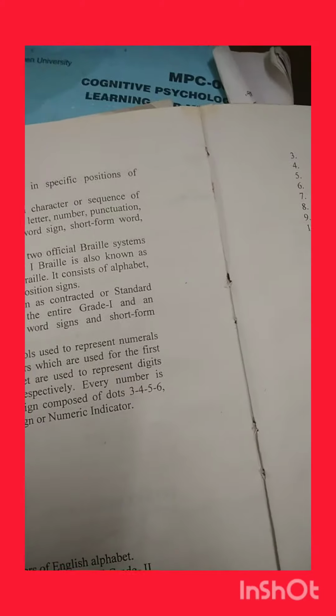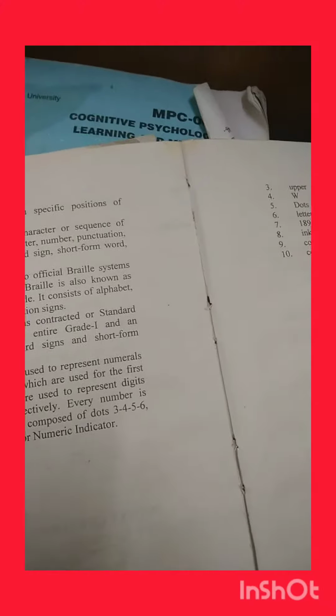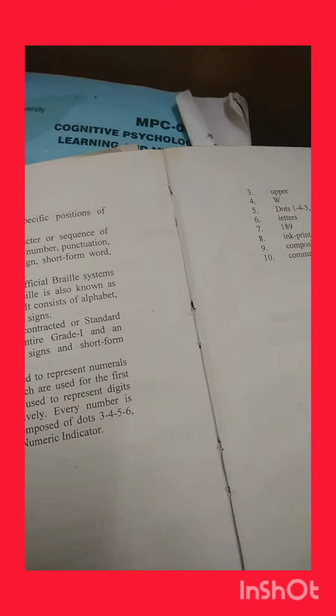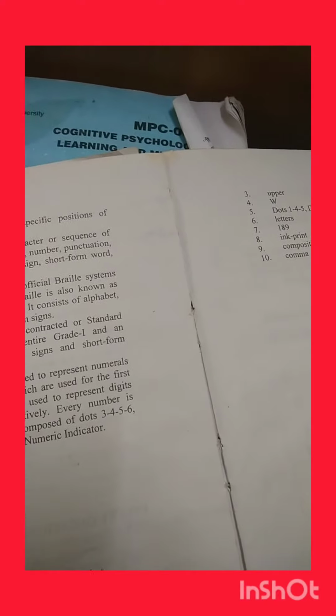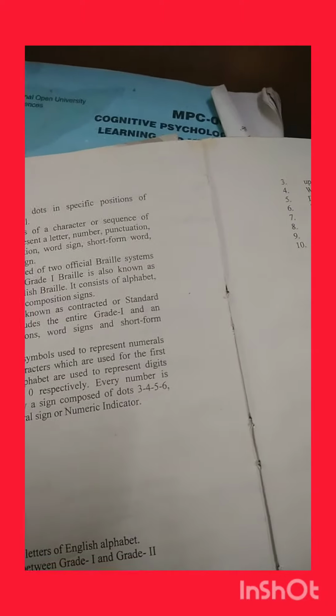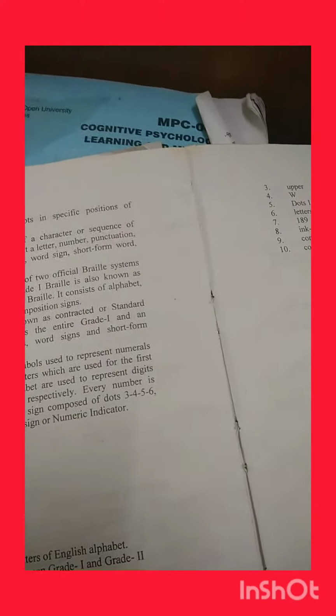For the letter A, that is dot 1. For the letter B, we have to know dots 1 2. With this mindset, you have to be able to write properly, and you have to be able to improve your writing skill. Now you have to know punctuation signs, composition signs, and contractions. Mainly, if we talk about contractions, there are 189 contractions used in word signs in short form.